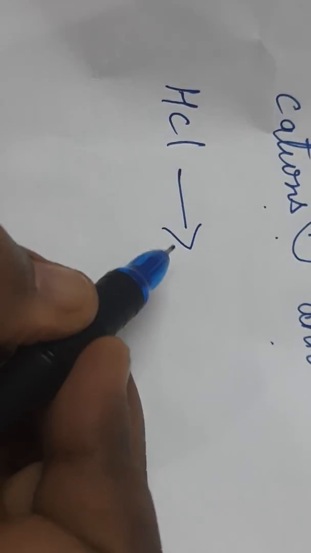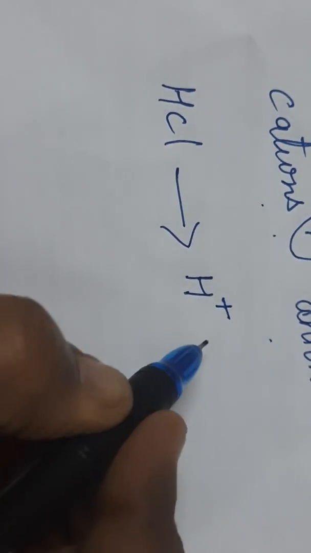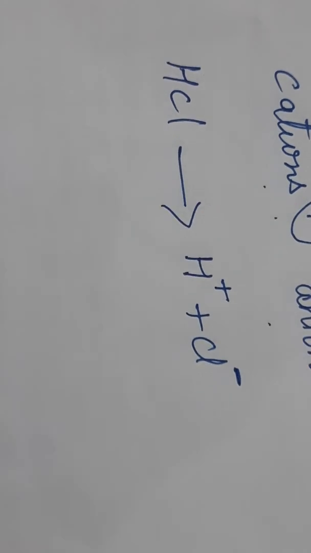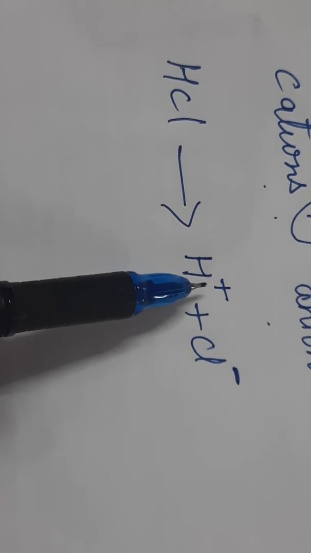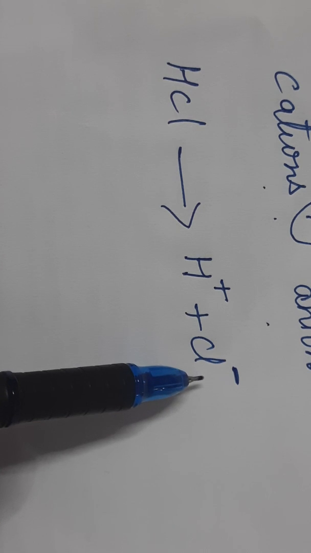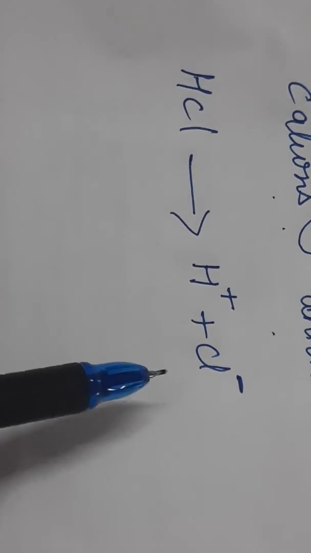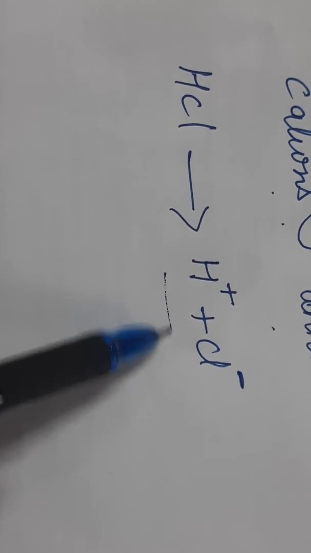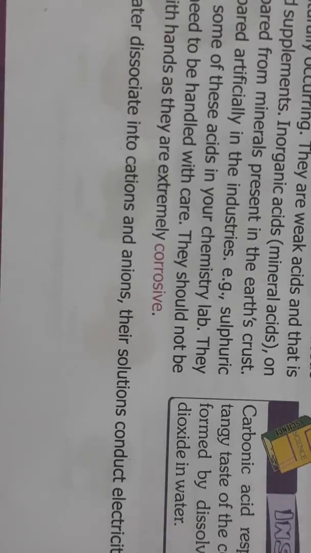For example, one example is given here, HCl. When you dissolve HCl in water, it will convert into hydrogen, which is a cation, and chlorine, which is an anion. So it will break into positive cations and negative anions. And when they are in water, they will behave like an electrolyte.